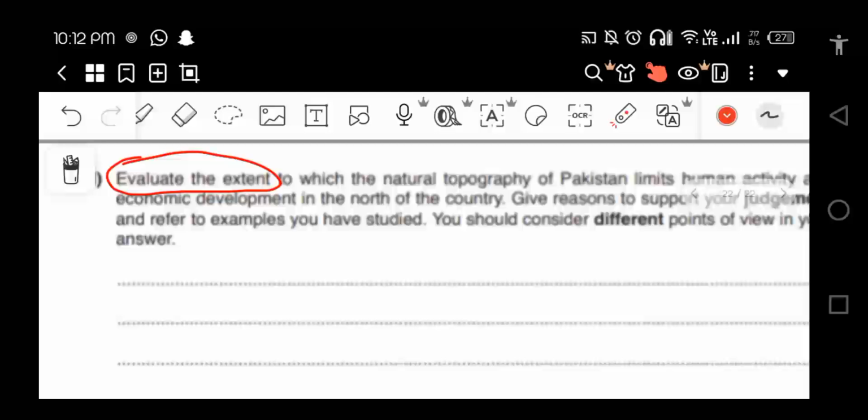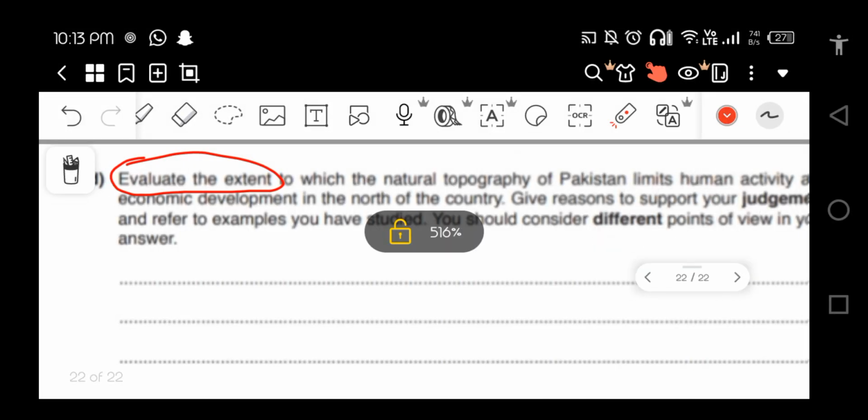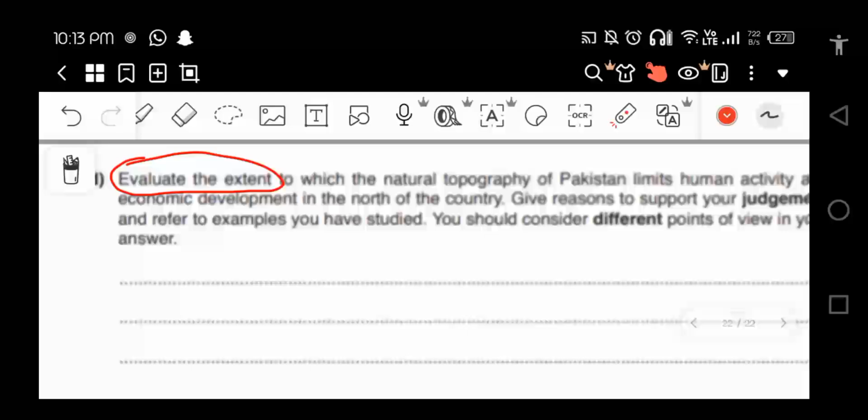We are making all this stuff, like all these shops and all this modernization in Lahore. Why can't we build the same in the northern mountains? What are the reasons, right? They're asking how much the topography of the northern mountains limits our activities. We have to tell how much they limit. We have to tell the negative point of view as well as the positive point of view, right? We have to tell all those activities which are limited, which we can't do over there, and all those activities which we can do over there as well.